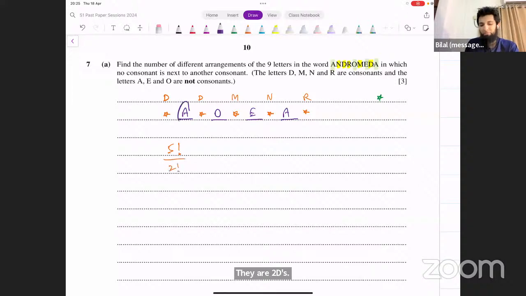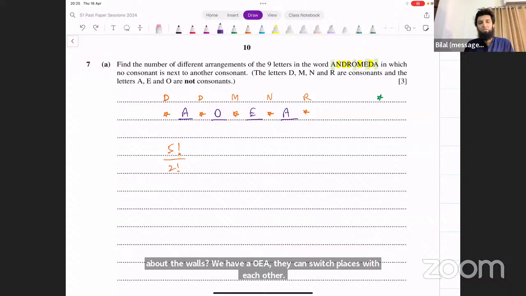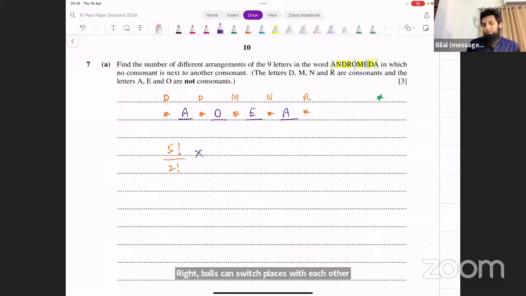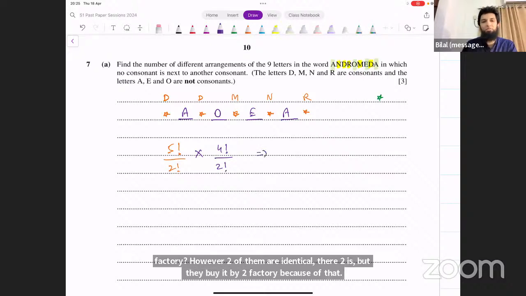And what about the vowels? We have A, O, E, A. They can switch places with each other, right? How many vowels do we have in total? 4. So that's 4 factorial. However, 2 of them are identical. There are 2 A's. We divide by 2 factorial because of that. And that's going to give us the result. What do we get from this?